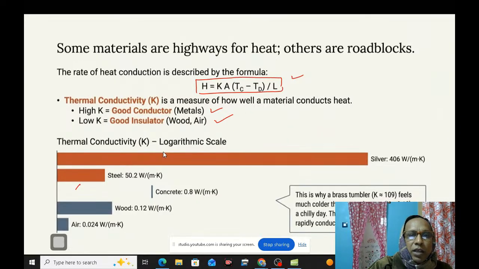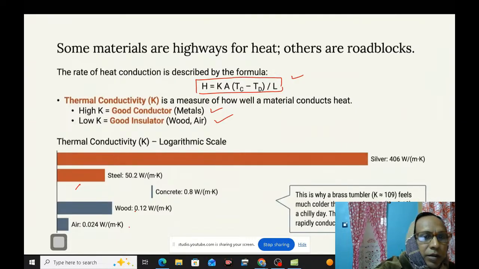Thermal conductivity can be written on a logarithmic scale in this way: silver is 406 watt per meter per Kelvin. Steel, this is wood, this is air. This is why a brass tumbler, K 109, feels much colder than a wooden tray on a chilly day. The brass is a heat highway, rapidly conducting heat away from your hand.